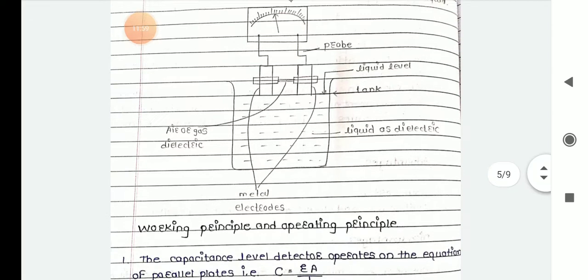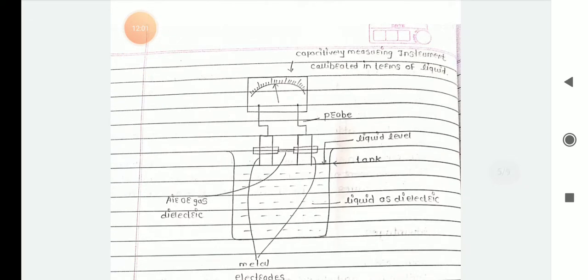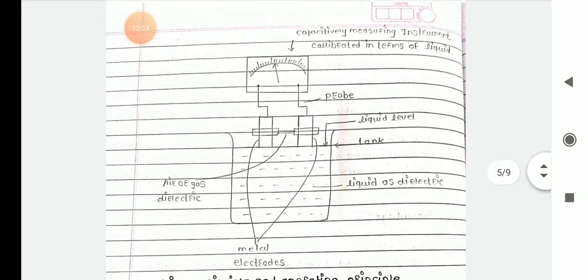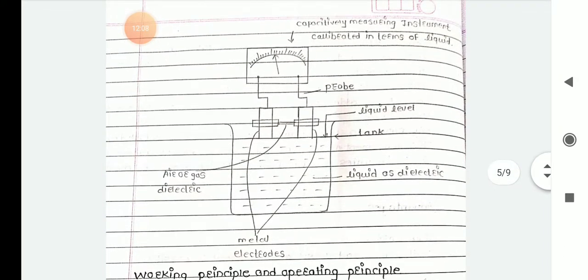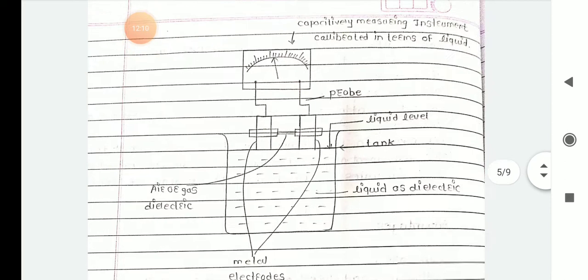Next we'll move on to the construction and working. What is the construction and working? As shown in the figure, the diagram shows the construction of the capacitance level detector.